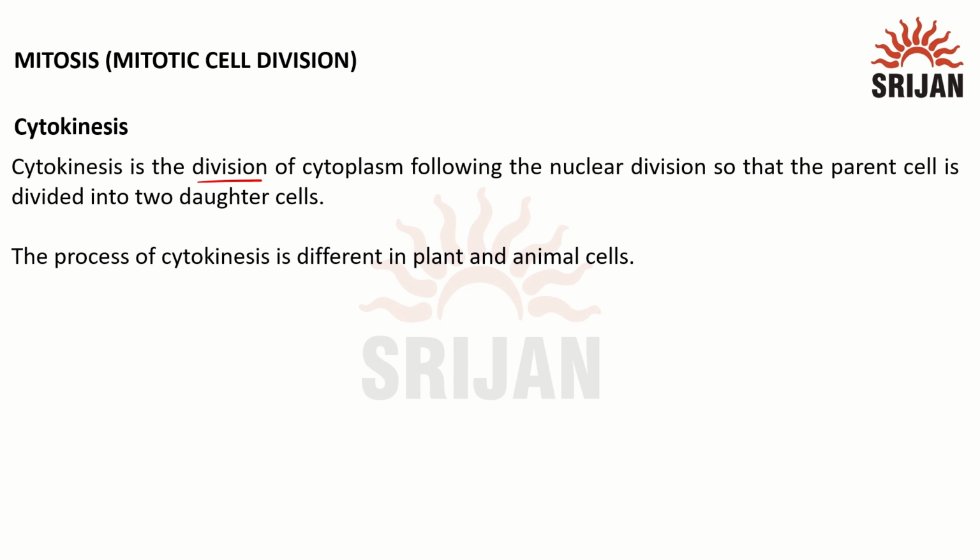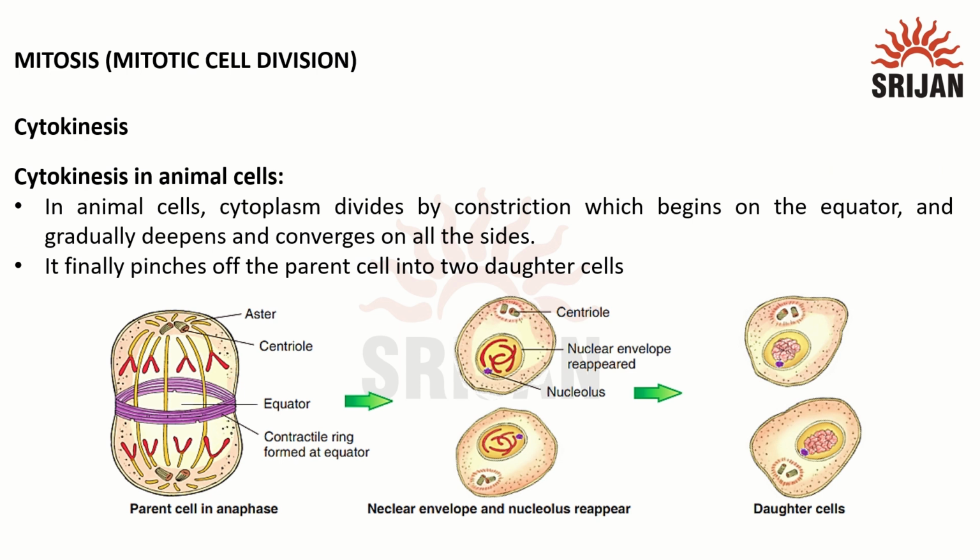That is the division of cytoplasm followed by nuclear division, so that the parental cell is divided into two daughter cells. The process of cytokinesis is a little different in plant cells and in animal cells. If we think of an animal cell, how does cytokinesis proceed?